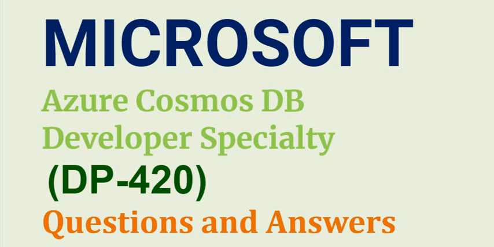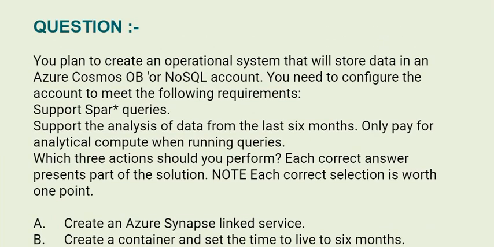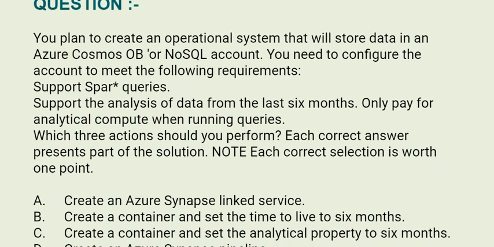The question is, you plan to create an operational system that will store data in an Azure Cosmos DB for NoSQL account. You need to configure the account to meet the following requirements. Support Spark queries. Support the analysis of data from the last 6 months. Only pay for the analytical compute when running queries. Which three options should you perform? Each correct answer presents part of the solution. Note: each correct selection is worth 1 point.